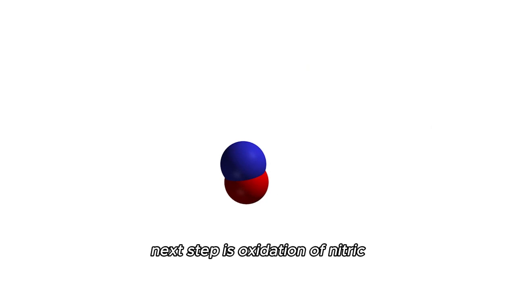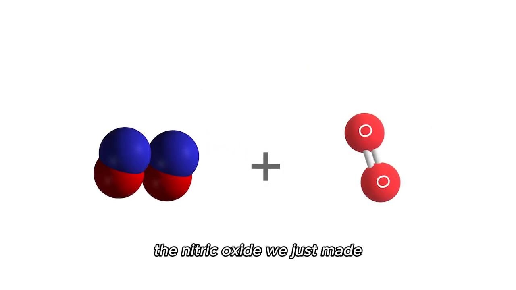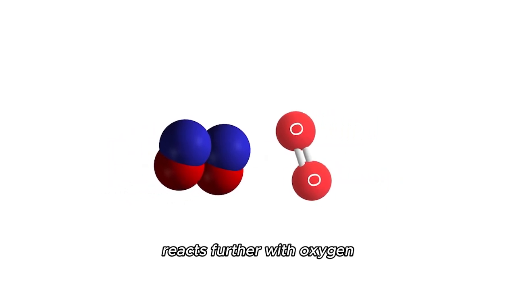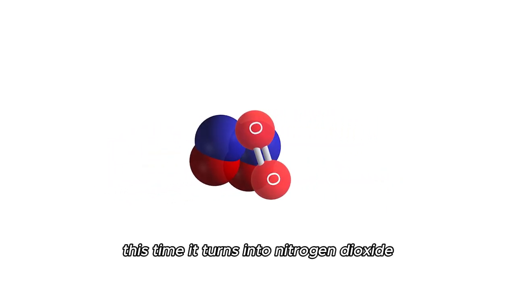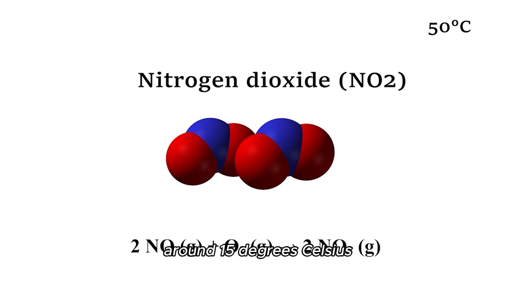Next step is oxidation of nitric oxide to nitrogen dioxide. In simple words, the nitric oxide we just made reacts further with oxygen. This time it turns into nitrogen dioxide, and it happens at a much cooler temperature, around 15 degrees Celsius. The equation for this reaction looks like this.